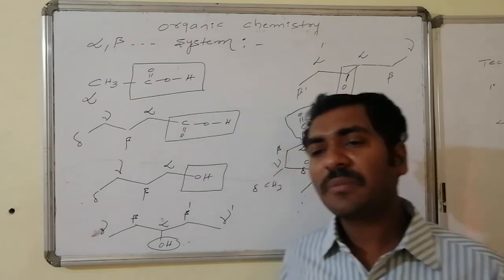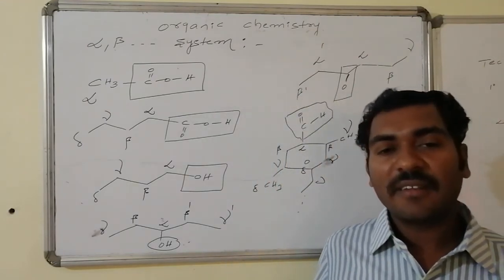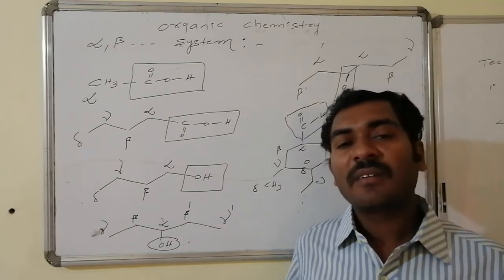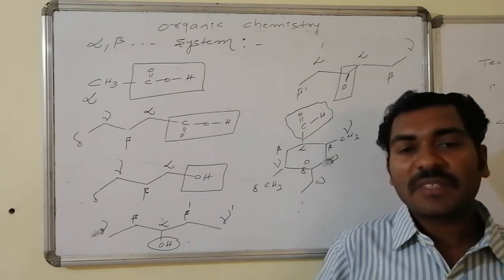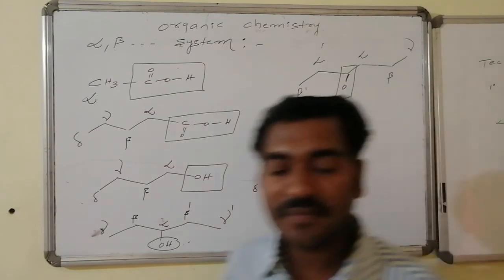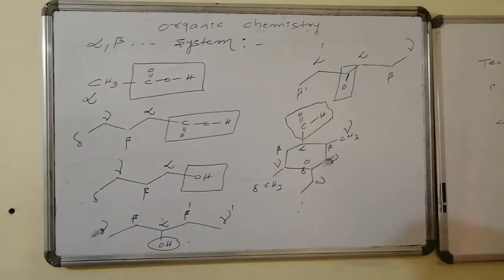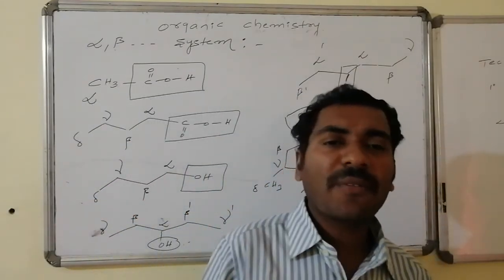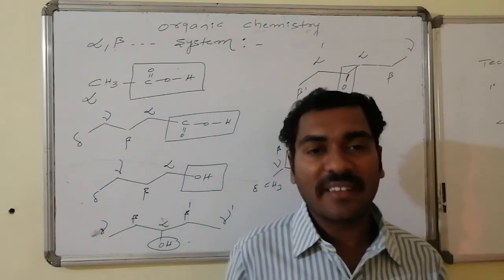Now there is a problem to calculate the number of alpha carbons, beta, gamma, delta carbons in association with the corresponding alpha hydrogens, beta, gamma, delta hydrogens, etc. And once again there won't be any kind of confusion. Alpha, beta, gamma can be of either primary, secondary, tertiary, anything.